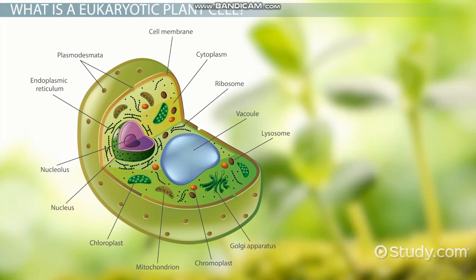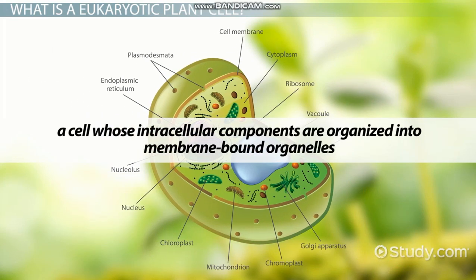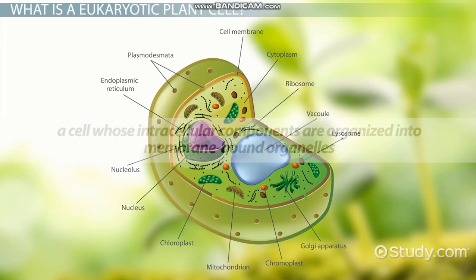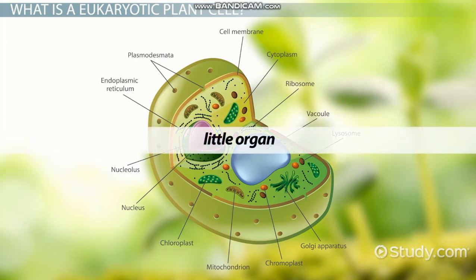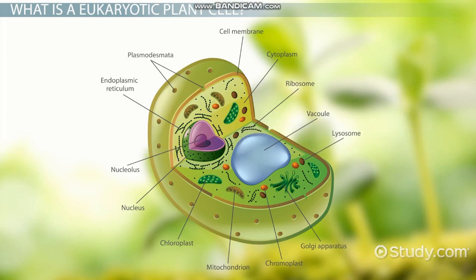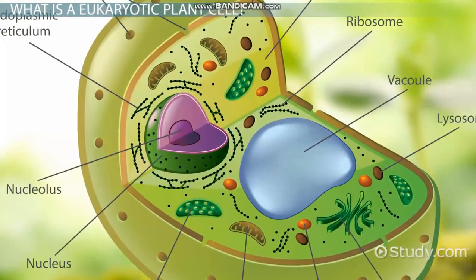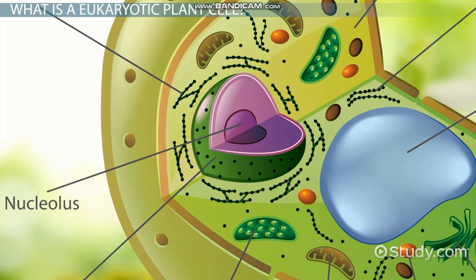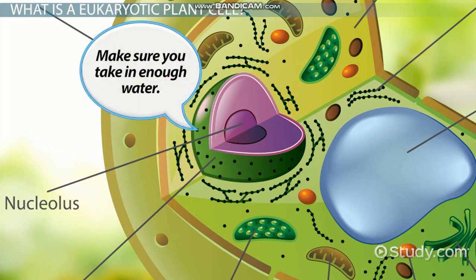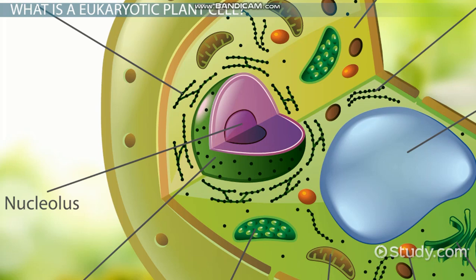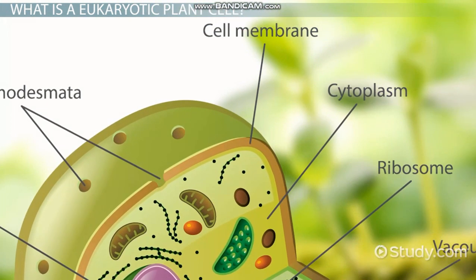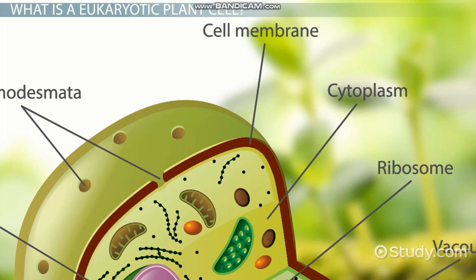A eukaryotic cell is a cell whose intracellular components are organized into membrane-bound organelles. Organelle literally means little organ, and like organs, organelles perform specific functions for the cell. Like your brain, the nucleus is the command center, providing the information and instructions for cellular activities. Like your skin, the cell membrane separates the inside of the cell from the outer environment and controls what can enter and leave the cell.